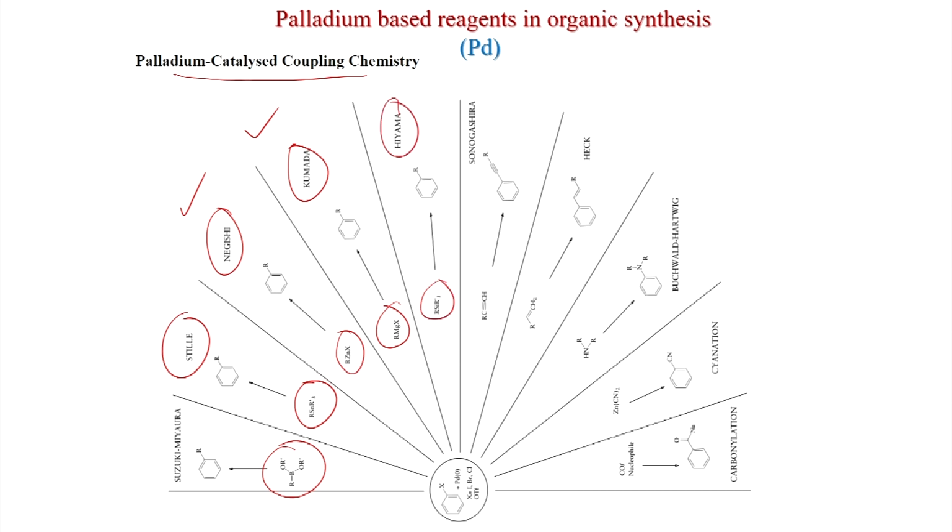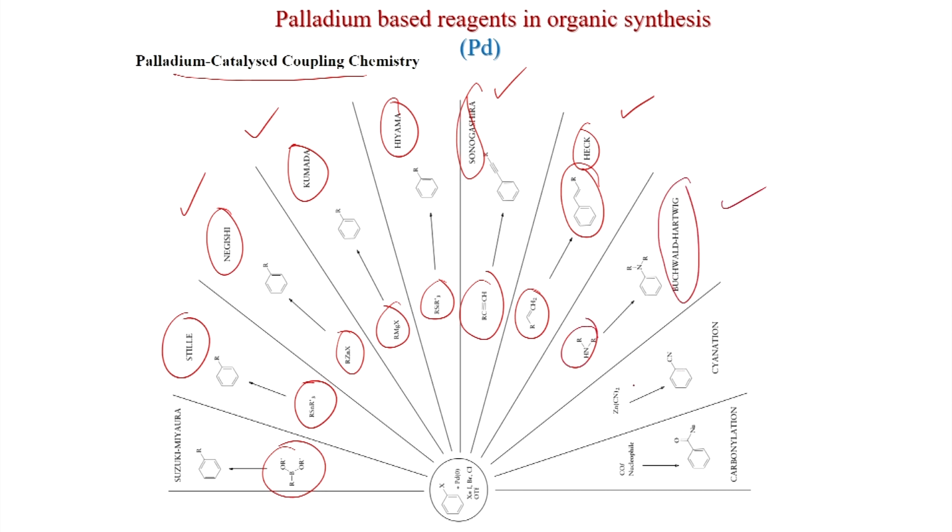RSiX3, Hiyama, this we will not discuss. Triple bond alkyne, if you use, then Sonogashira, this also we will discuss. And olefin, if you react, then you get substituted olefin, this is the Heck reaction, we will discuss. Amination, this is Buchwald-Hartwig amination, we will discuss. Cyanation, that is the cyanide, we will not discuss. Carbon monoxide as nucleophile, the carbonylative reaction, we will discuss.